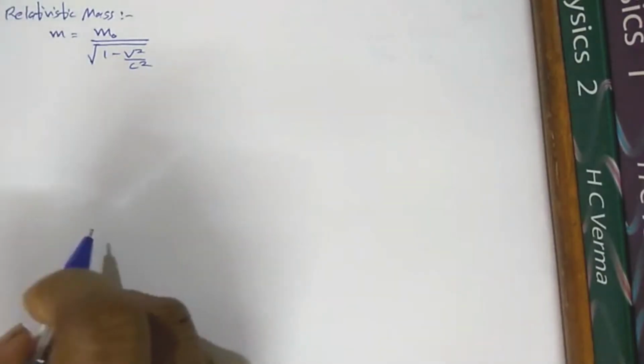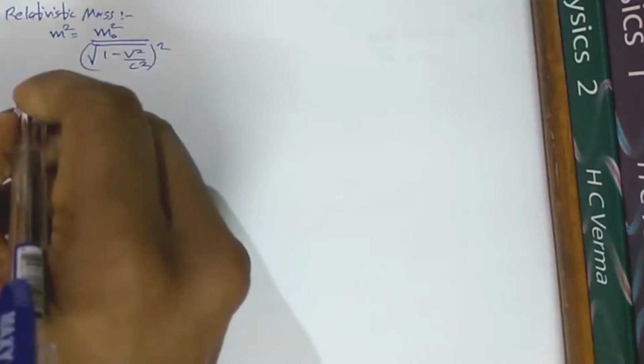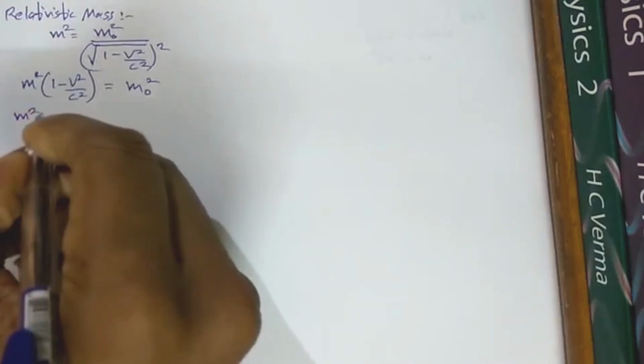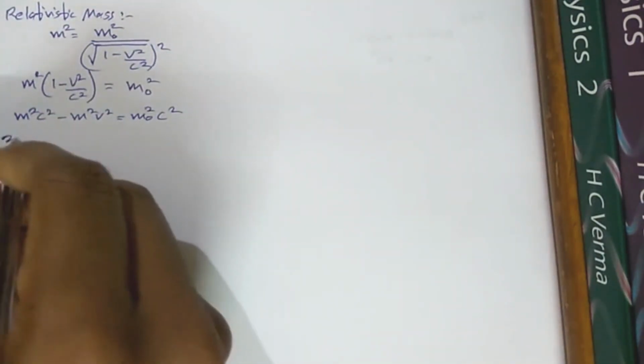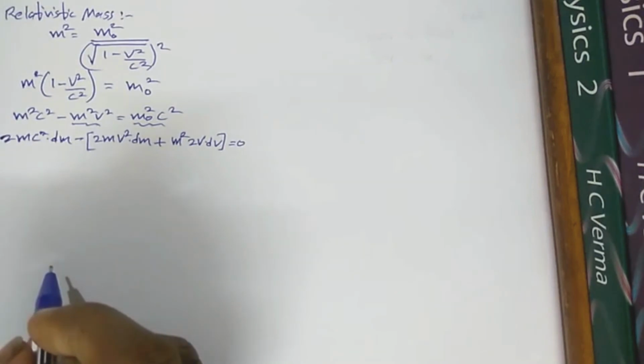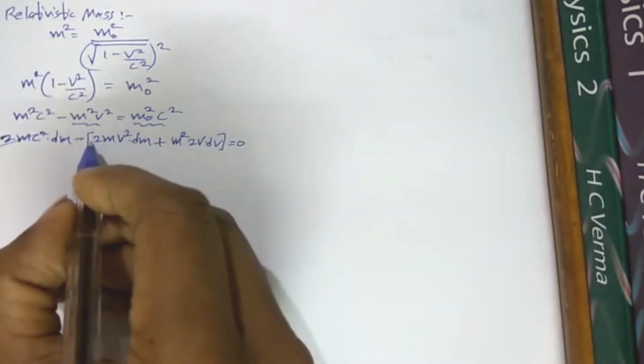Let's take the formula of the relativistic mass. Square both sides and multiply the bracket. Now let's differentiate the equation. Here mass and velocity both are changing, therefore both are differentiable. This will be the product of differentiation. Here m0 is the rest mass, which is constant, therefore its derivative will be 0.